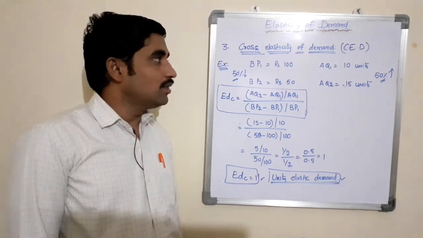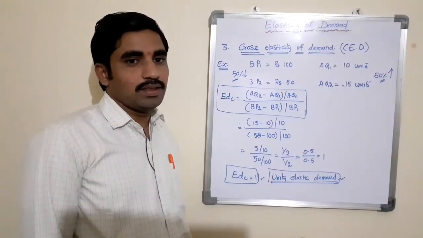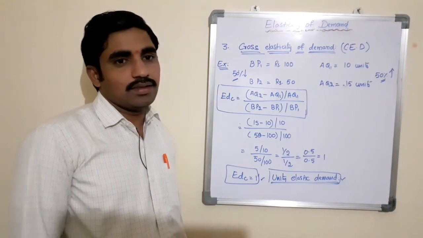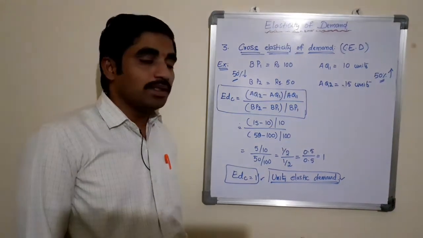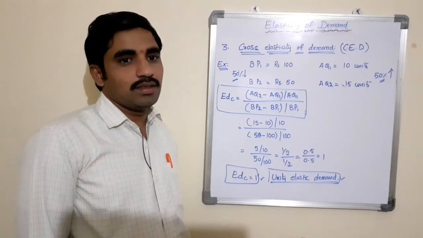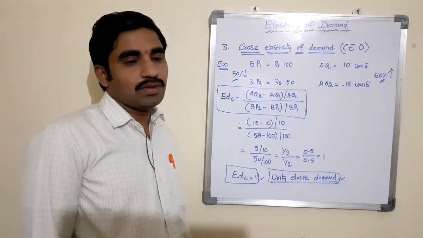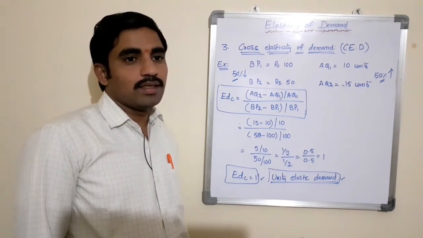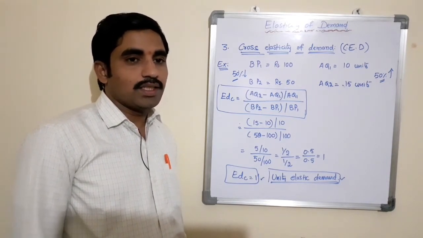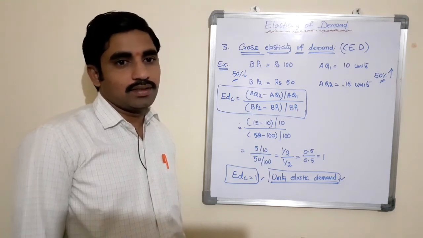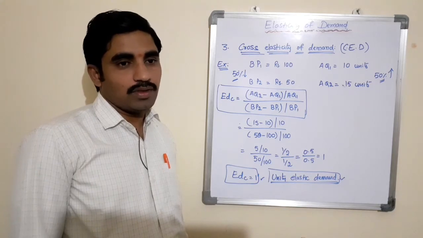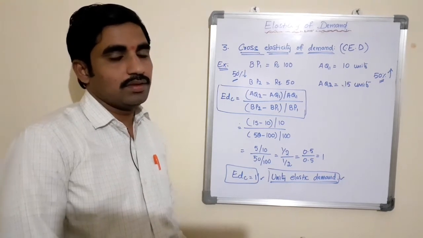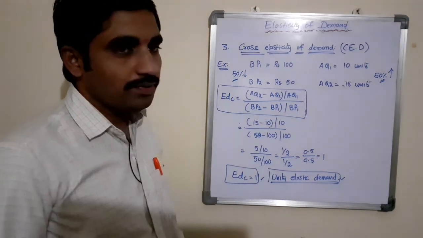So here, this is also one of the significant elasticities of demand to be considered at the time of fixing the price. It means that we can also consider the prices of the related goods or the substituted goods at the time of fixing the price for our products in an organization, which leads to an increase in the quantity demanded of a commodity in the market. This is about the cross elasticity of demand.